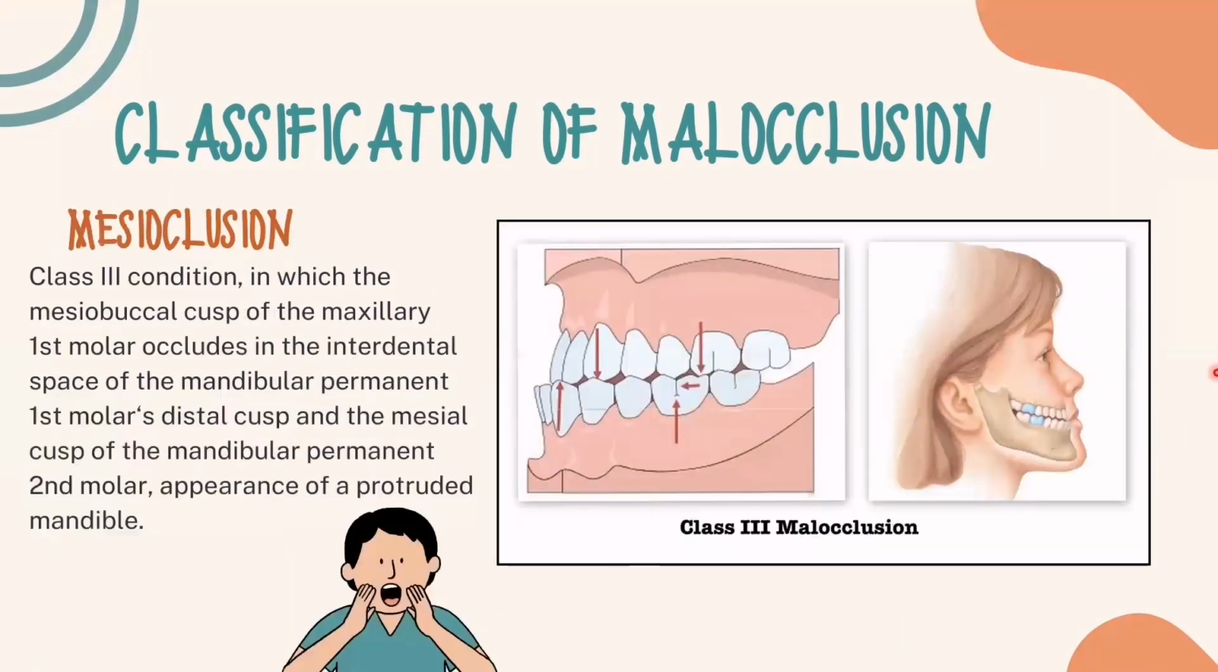Last one is the mesioclusion or class 3 condition, in which the mesiobuccal cusp of the maxillary first molar occludes in the interdental space of the mandibular permanent first molar's distal cusp and initial cusp of the mandibular permanent second molar, and there is an appearance of a protruded mandible, like in this picture.